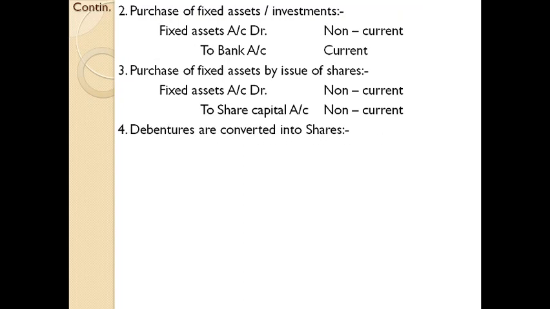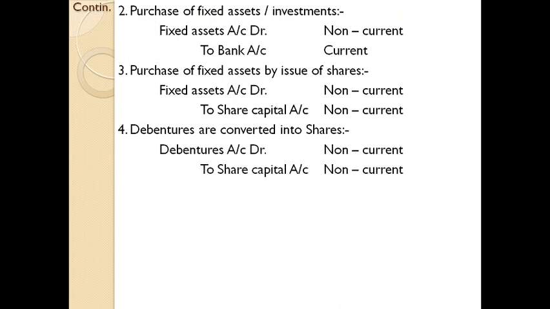Next one, debentures are converted into shares. We all know the meaning of that particular transaction, and the entry will be debenture account debit to share capital. If you go through the items in that transaction, you can see that both items are non-current items, and none of which depict any current assets or current liability. So that particular transaction does not lead to a change in working capital. Since the transaction has both non-current items, working capital is not affected. Therefore, it does not affect the flow of fund, and such transactions are neglected while dealing with the fund flow statement.